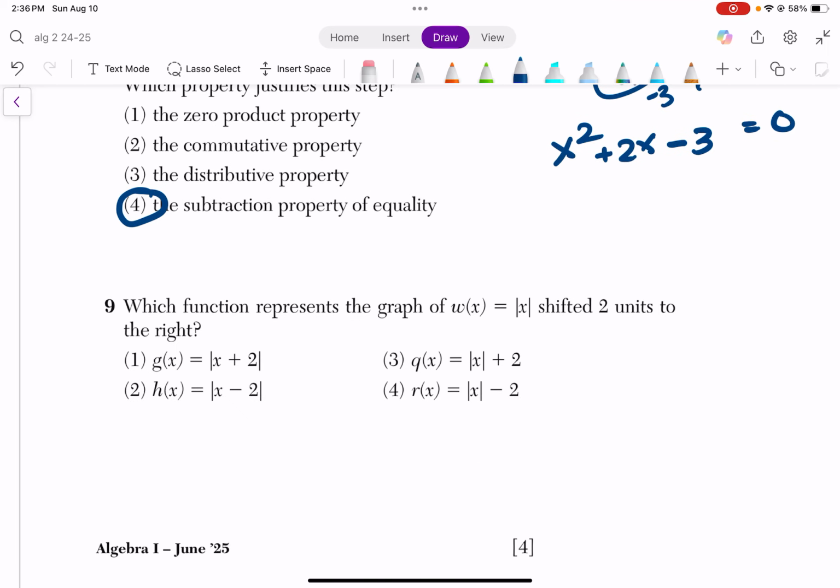Okay. For this question right here, this one's a little bit tricky because this is what we call absolute value. And again, you don't have Desmos for graphing, so it's a little bit more difficult to do it in your calculator. But it's saying which function represents this graph, but shifted 2 units to the right. Okay, so let's try. So we need to look at the graph.